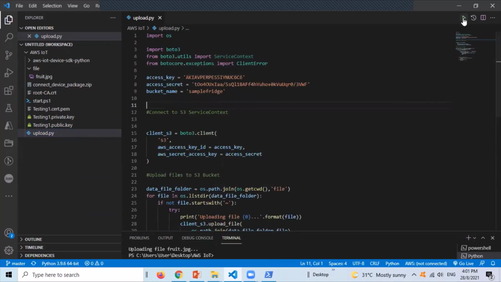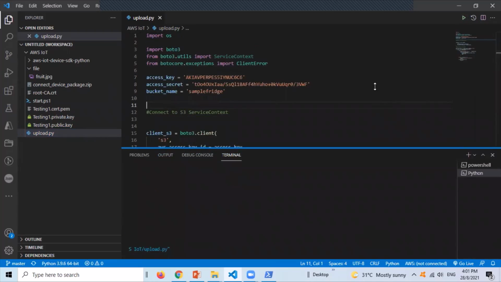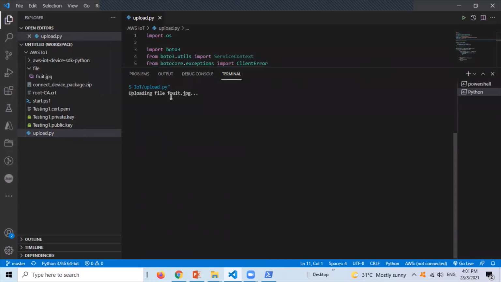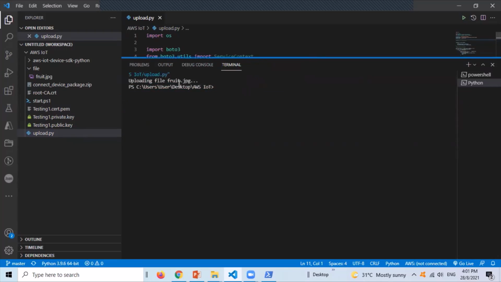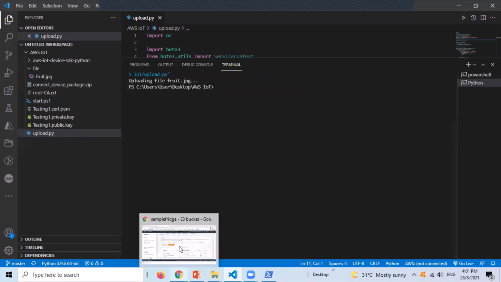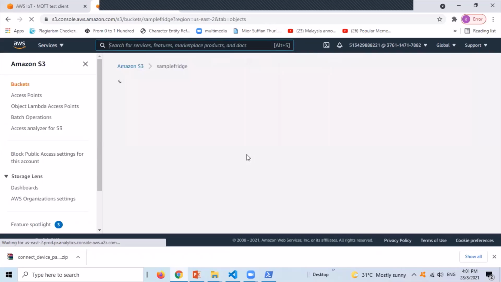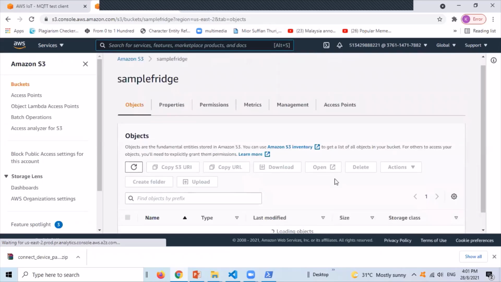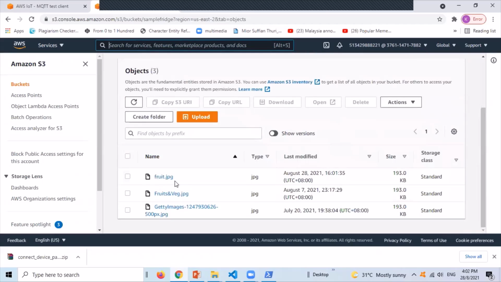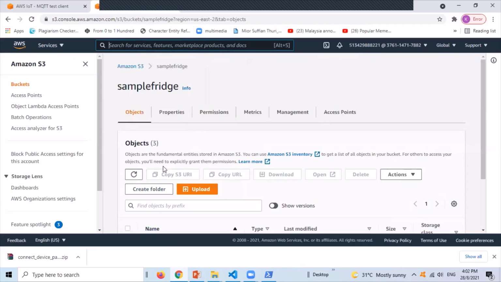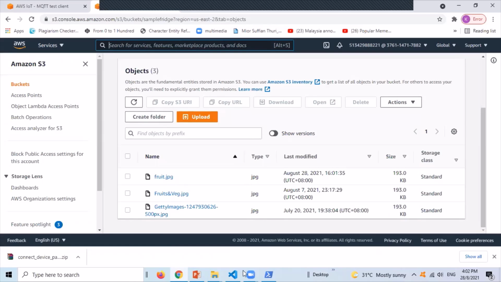Run the code, and it will automatically upload the fruit image to the sample fruit S3 bucket. And now the fruit image has been uploaded to the S3 bucket. Yeah, the fruit image is here and has been successfully uploaded to the sample fruit S3 bucket. And that's all for our AWS IoT Core.